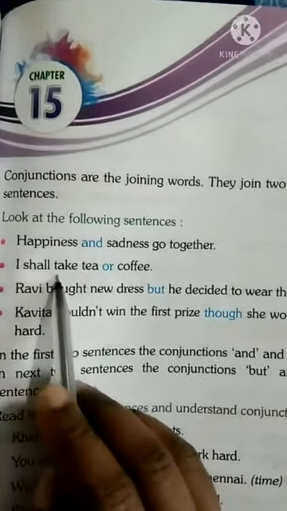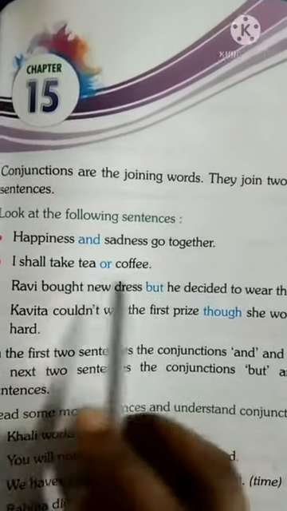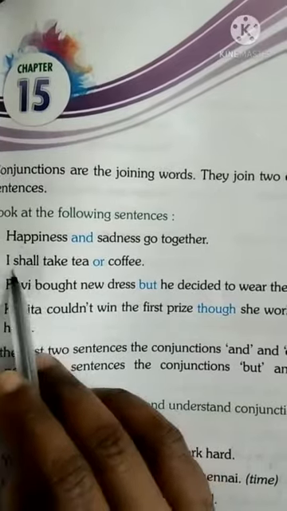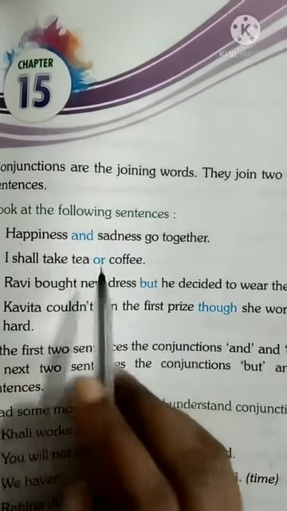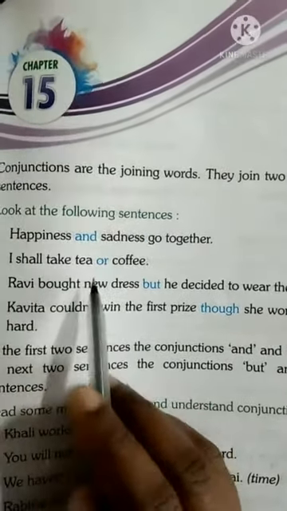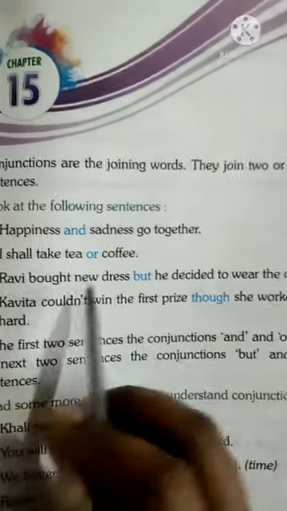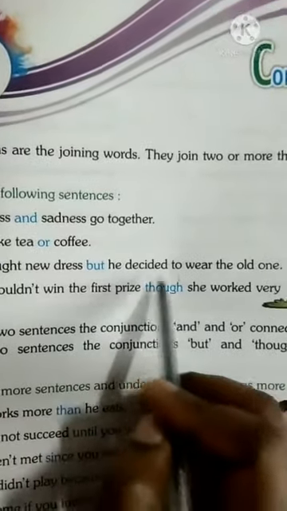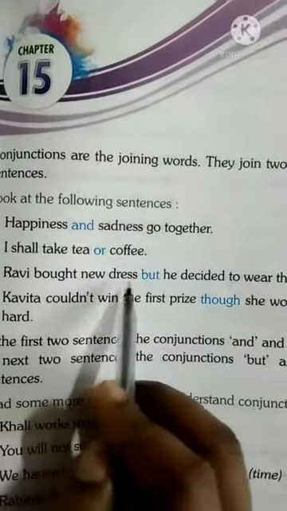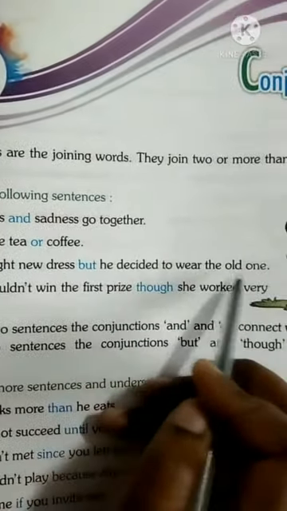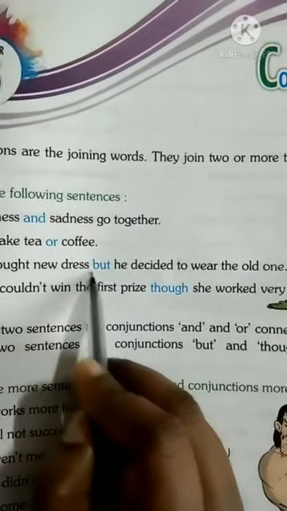Second is, I shall take tea or coffee. So I am confused whether I shall take tea or coffee. So or is the conjunction here. It is the joining word. Next is, Ravi bought a new dress but he decided to wear the old one. In this, Ravi bought a new dress, but he decided to wear the old one. So but is the conjunction.